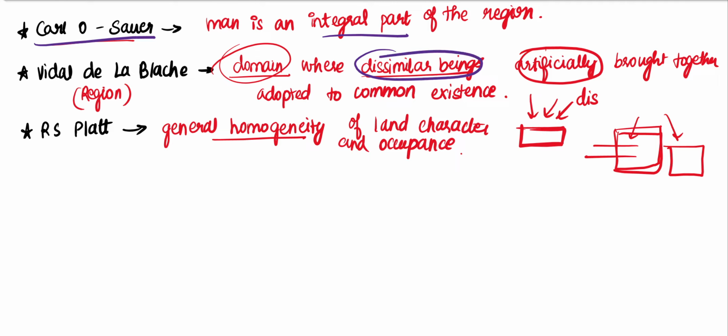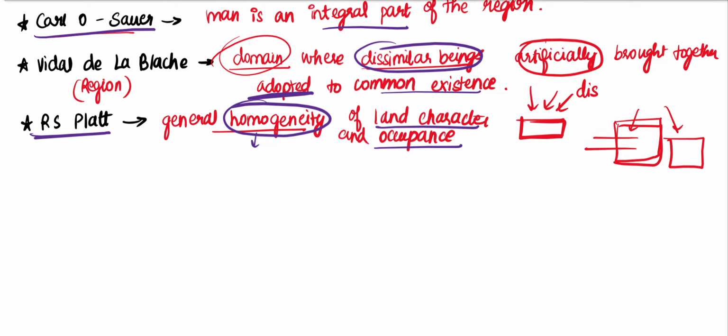When we go to Vidal de la Blache, he says that it is a domain where dissimilar beings, totally unrelated to each other, are artificially brought together and adapt to a common existence. R.S. Platt says that it has homogeneity. Now we are introduced to a term called homogeneity: similarity of the land character and even the occupants.